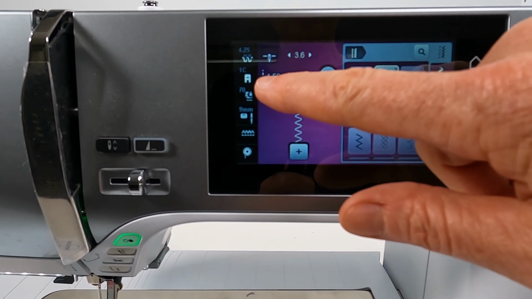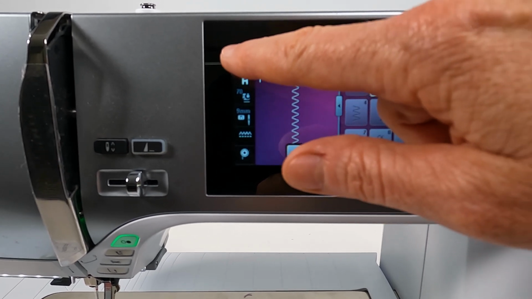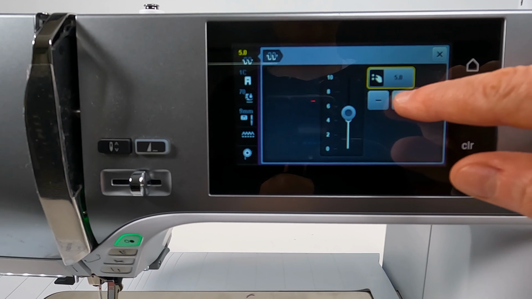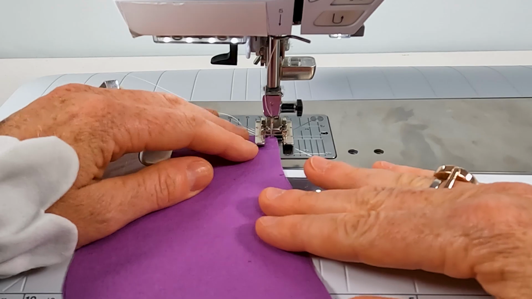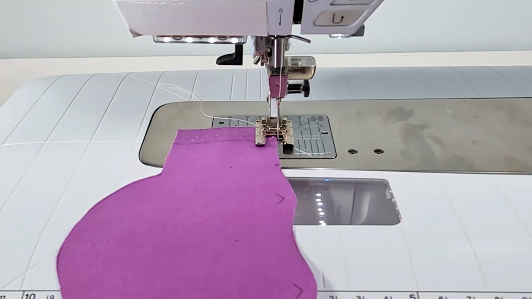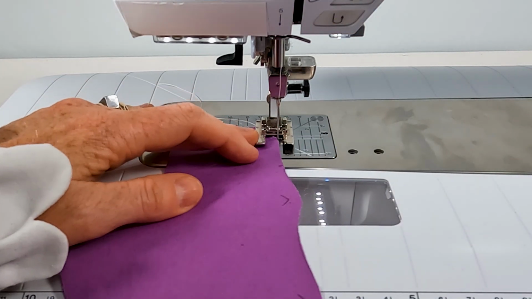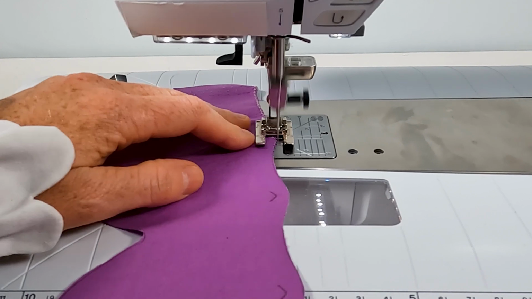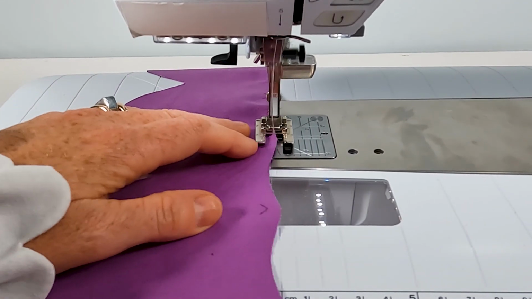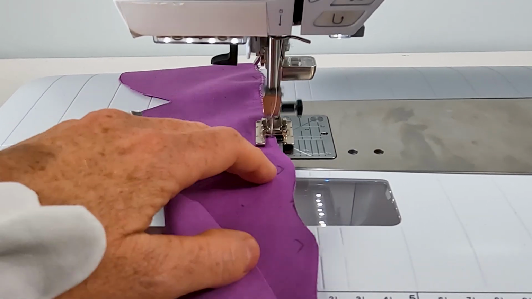I set mine to a small zigzag width of 1.5 and increase my bobbin tension slightly so the stitch wraps tightly around the edge. I try to place my needle half on and half off the fabric. This way it coils the fabric underneath as the zigzag stitches down. I also slightly raise the fabric up from the machine bed to manipulate the edge to coil underneath.